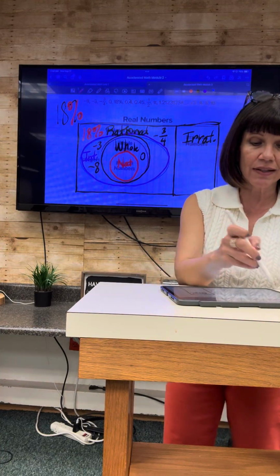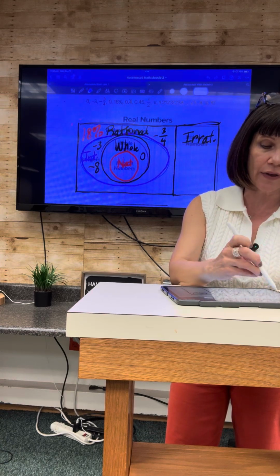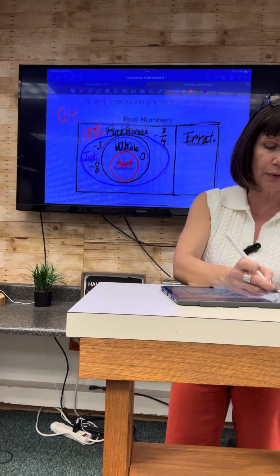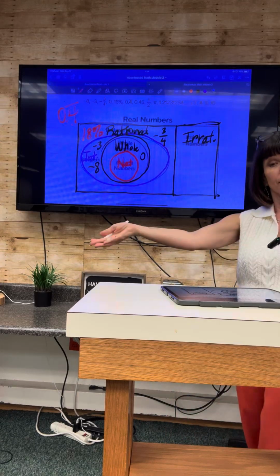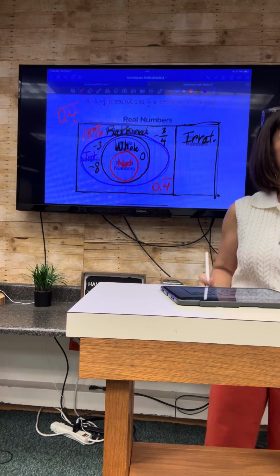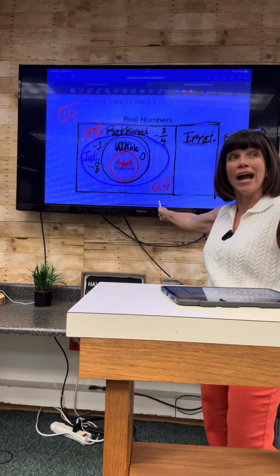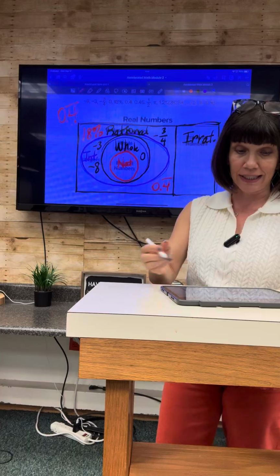All right, let's look at 0.4 repeating. I want everybody to tell me where that goes. On the count of 3. 1, 2, 3. It goes in rational numbers. 0.4 repeating. Why? Because we know if it's a repeating decimal, it will therefore have a fractional equivalency.